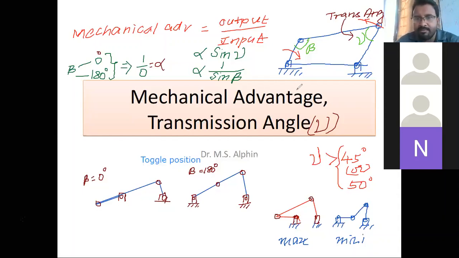And with reference to the beta angle, we are achieving the toggle position, that is at 0 degrees and 180 degrees. At the toggle position, the mechanical advantage becomes infinite. So that is the toggle position's speciality. This toggle position is utilized in toggle mechanisms as well as many mechanisms like snap action mechanisms. So that is what.